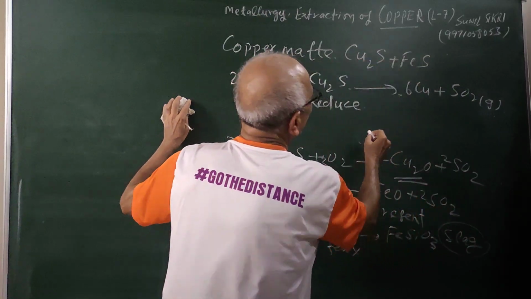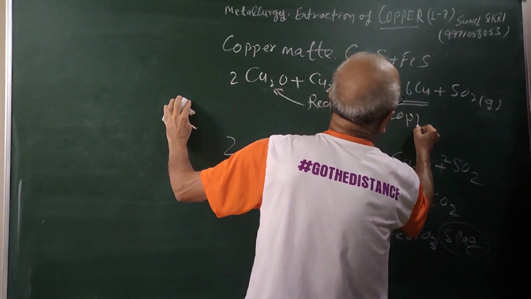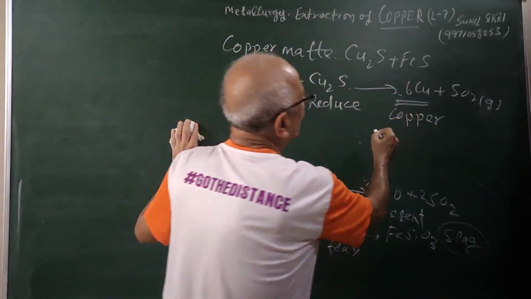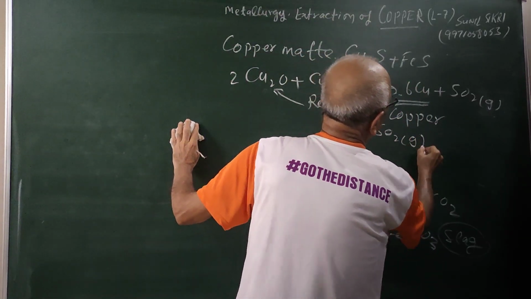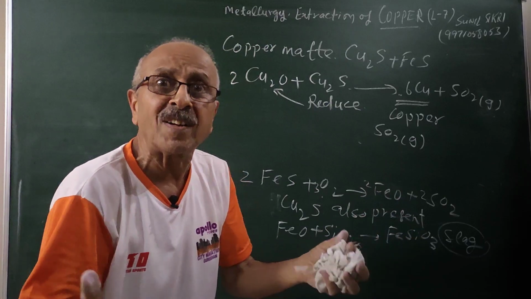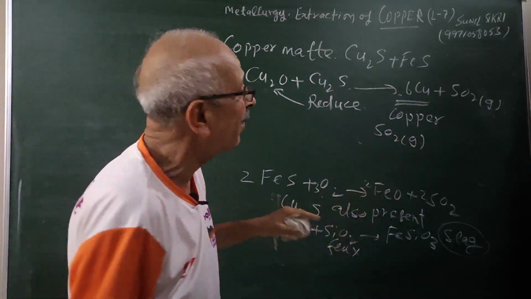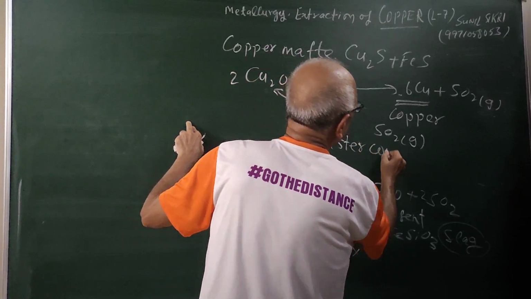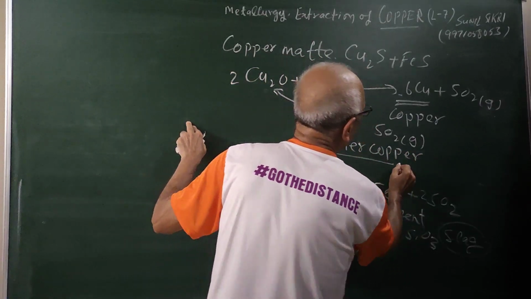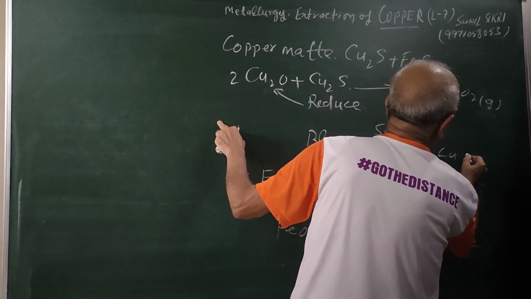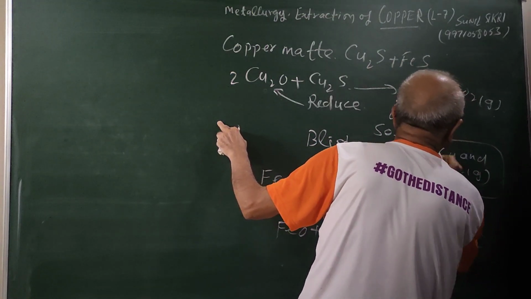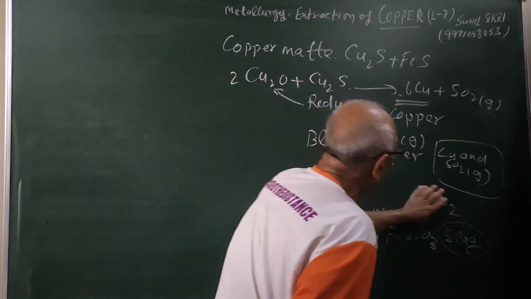Now this is a copper which we have obtained, but this copper has sulfur dioxide gas, and there will be bubbles of sulfur dioxide. There will be some holes in the copper. This is called blister copper. What we get is blister copper. Blister copper has copper and SO2 gas. So due to this, there are blisters in the copper.